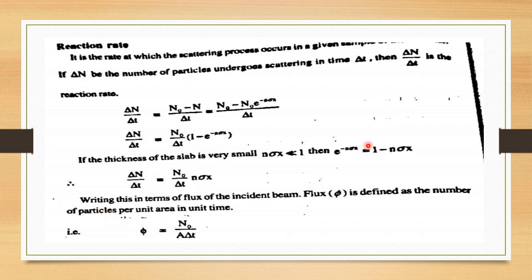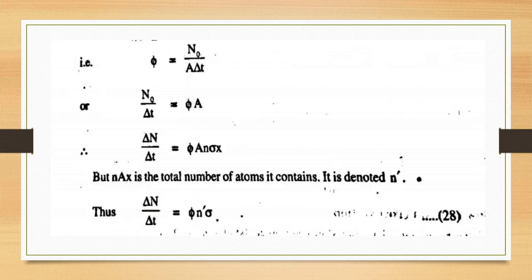Writing this in terms of the flux of the incident beam, flux is defined as the number of particles per unit area per unit time. N0 is the initial number of particles, so N0 by A delta t is the flux.